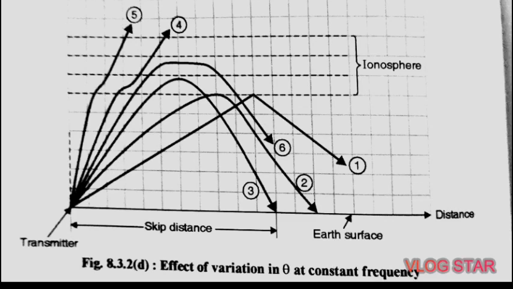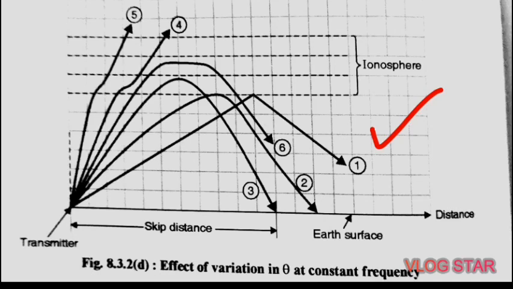Okay, so here the skip distance is defined as the shortest distance from the transmitter, measured along the surface of the earth, at which the sky wave of a fixed frequency returns back to the earth, and this frequency should be greater than the critical frequency, that is fc. For that, refer to this diagram, 8.3.2d, which shows the effect of variation in the angle of incidence theta, keeping the frequency constant.